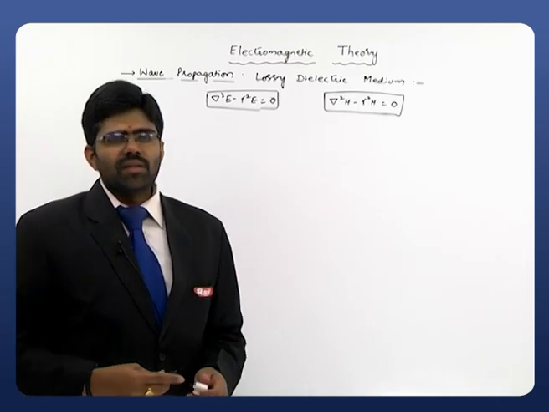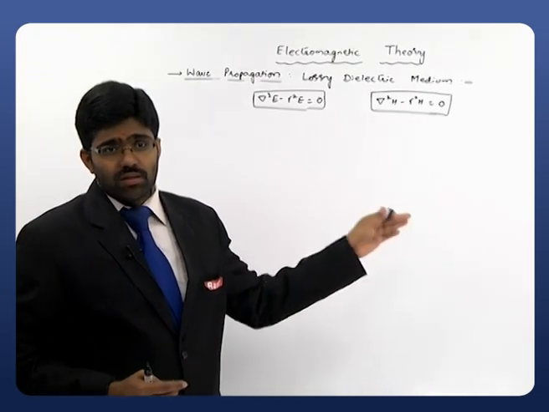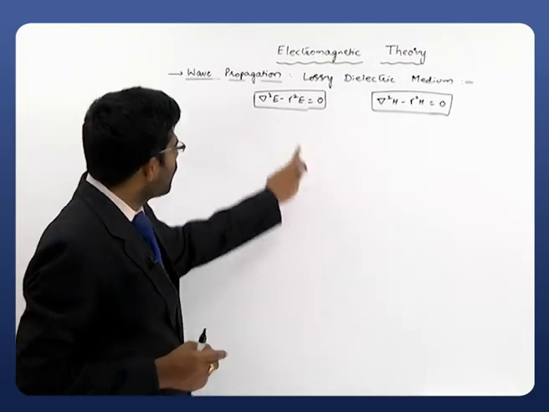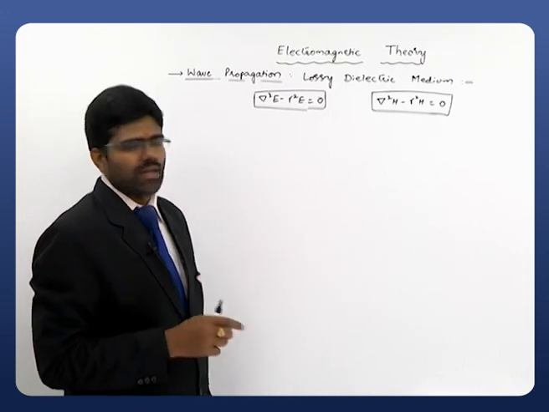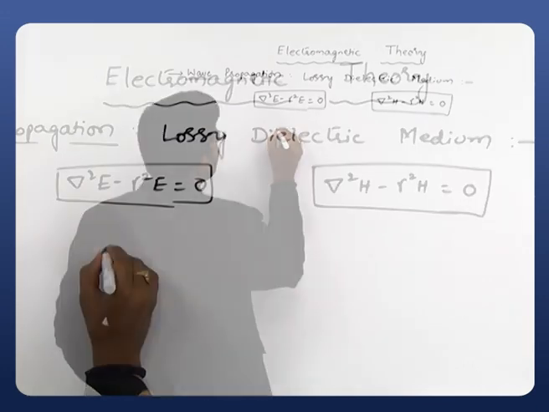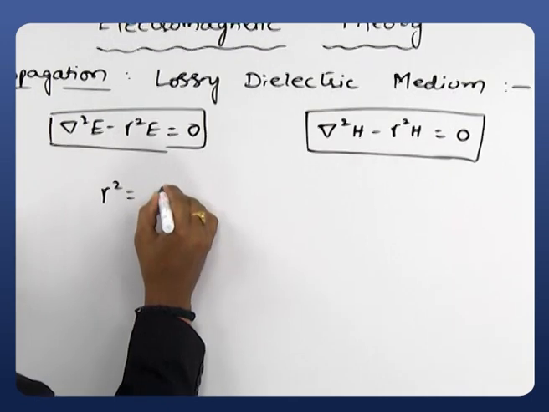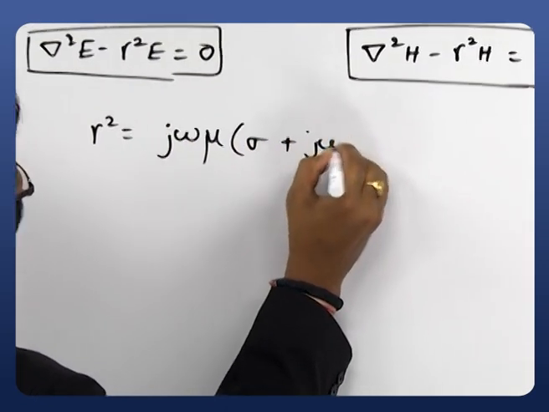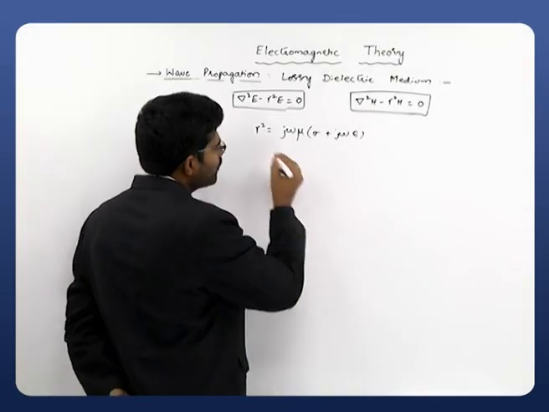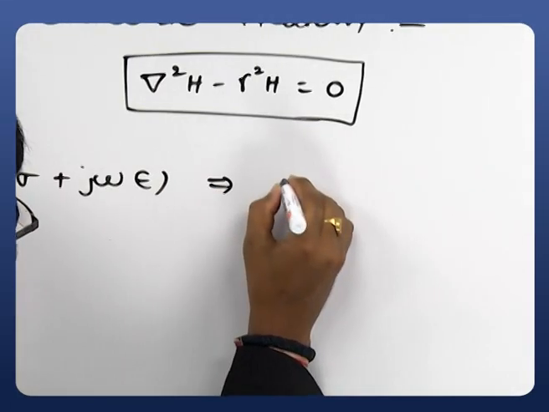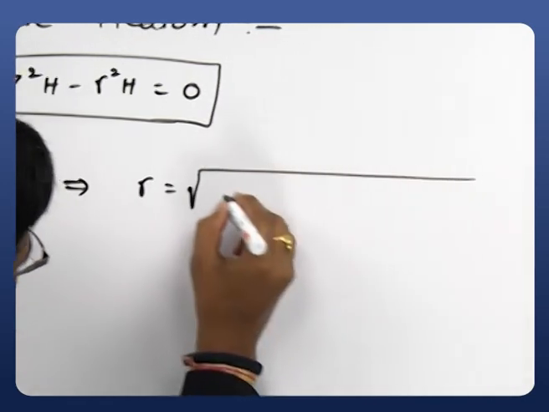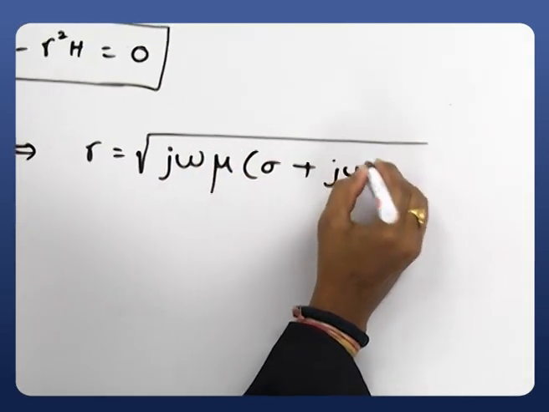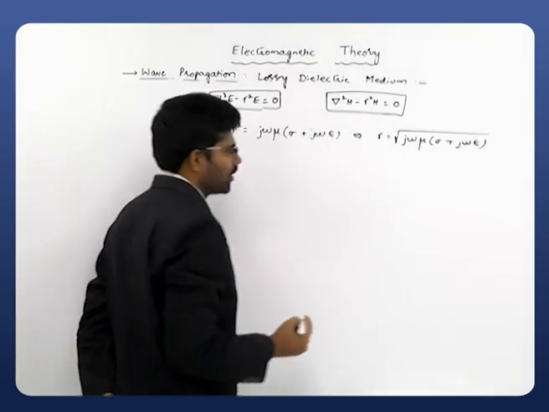Remember them. Here clearly we defined one quantity. In the simple derivation, meanwhile we went through one simple quantity called gamma square. So what is that gamma square? Just observe. Gamma square is equal to what we took: j omega mu times sigma plus j omega epsilon. And from this, how can we write gamma? Gamma is equal to the square root of j omega mu multiplied with sigma plus j omega epsilon.